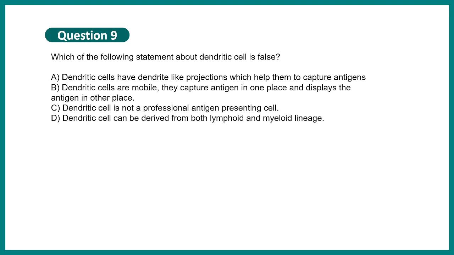Question number 9. Which of the following statements about dendritic cell is false? Dendritic cells have dendrite-like projections which help them to capture antigens. Dendritic cells are mobile. They capture antigens in one place and display them in another place. Dendritic cell is not a professional antigen presenting cell. Dendritic cell can be derived from both lymphoid or myeloid lineage. And the correct answer here would be option C. Yes, they are professional antigen presenting cells. So the three professional antigen presenting cells are dendritic cells, B cells, and macrophages.